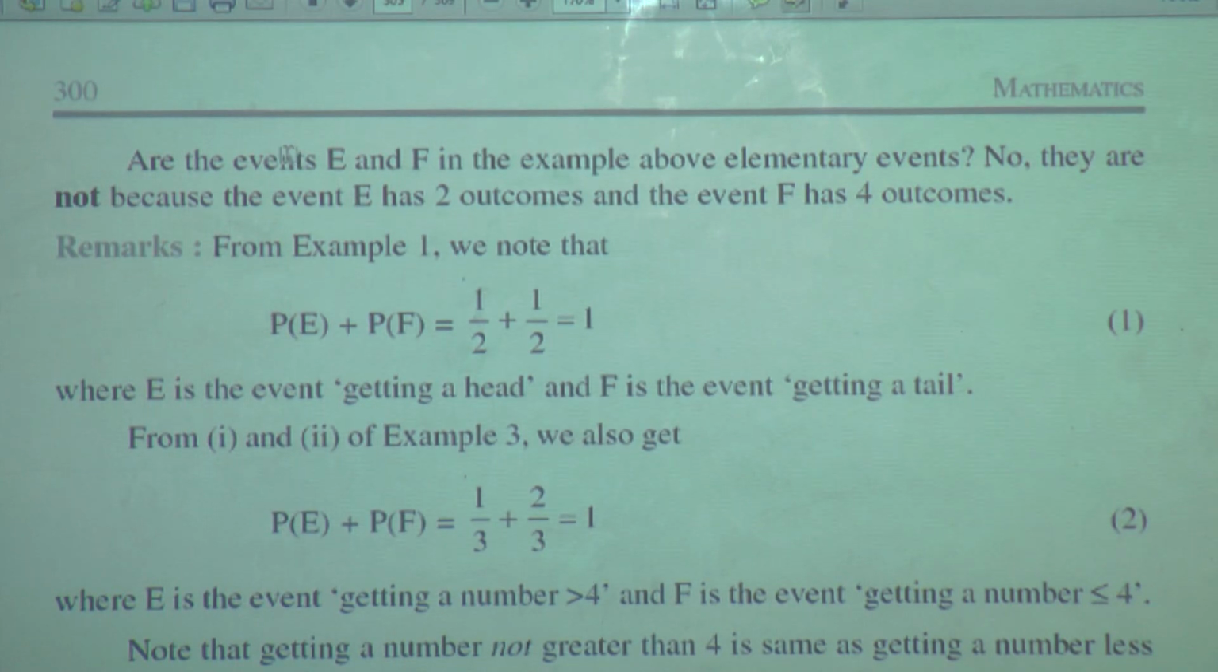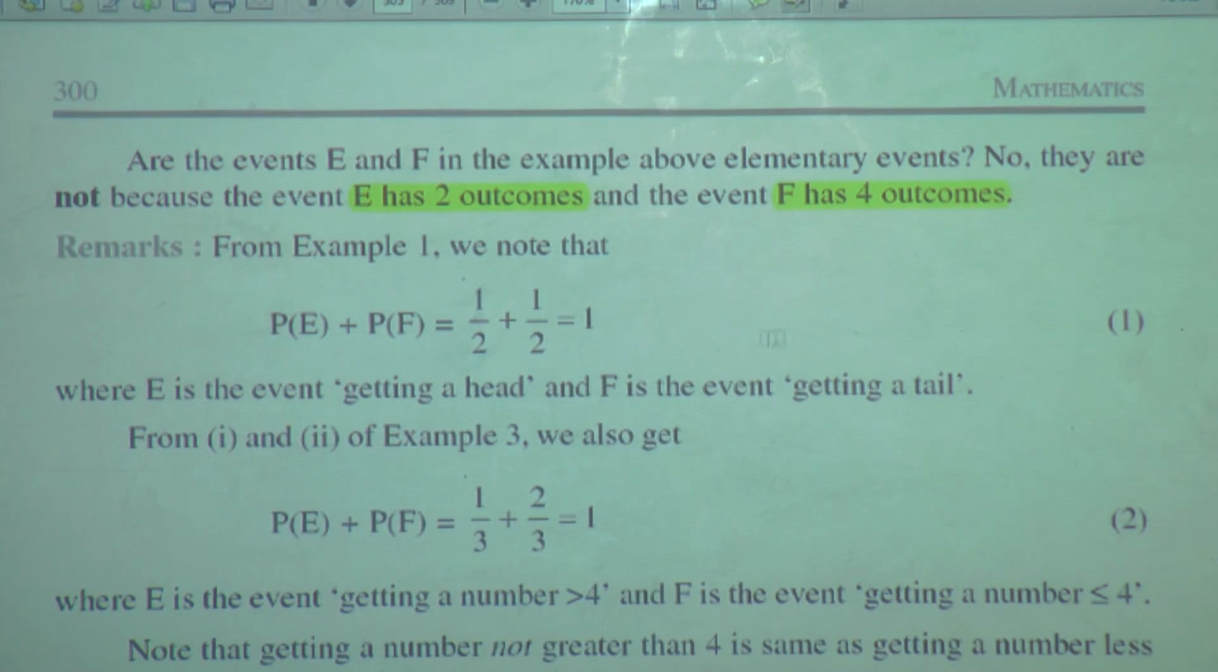Now what are they explaining before this? Are the events E and F in the example above elementary events? No, they are not, because the event E has 2 outcomes and the event F has 4 outcomes. If we have one outcome, it is known as elementary. So it is not an elementary event.